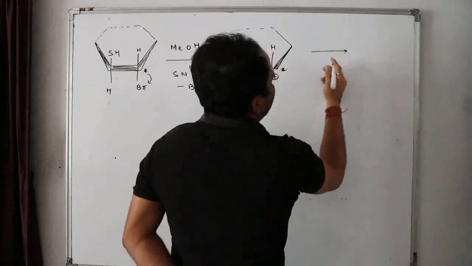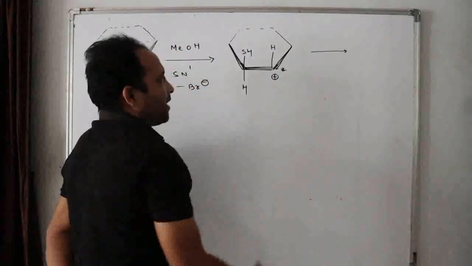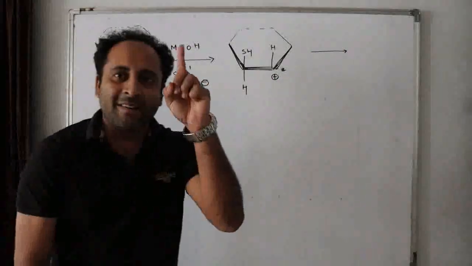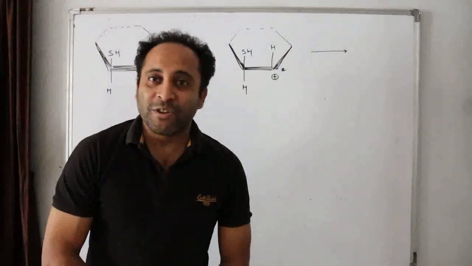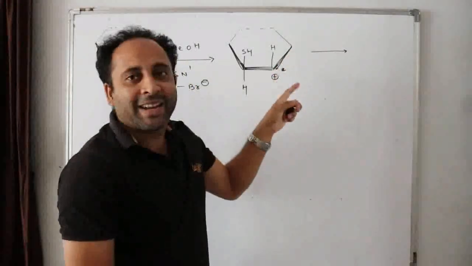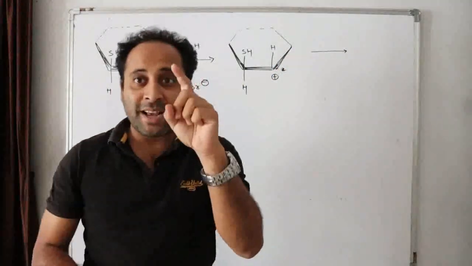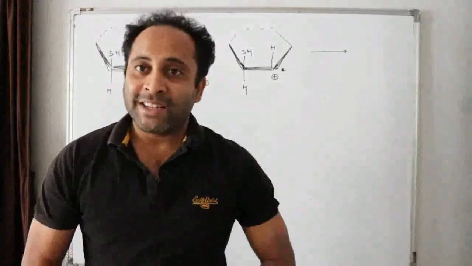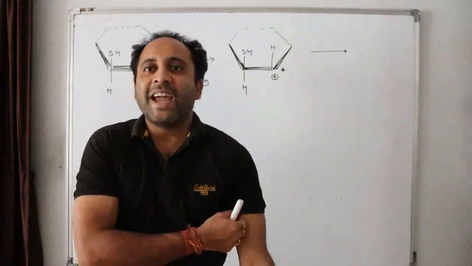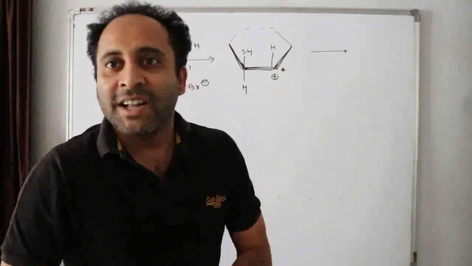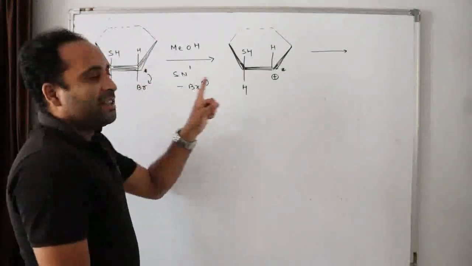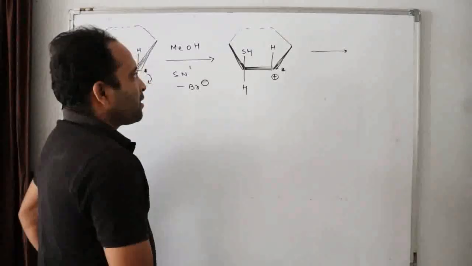Now here you might be thinking, sir, it's very easy, you can do it by attacking MeOH, O will attack here. No, beta. Here NGP occurs. It's not that easy. Here NGP occurs, and NGP reactions are faster than the normal substitution reactions. What did I say? NGP reactions are faster than the normal substitution reactions. So what happens?